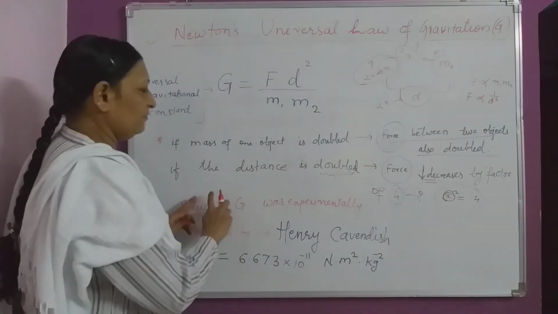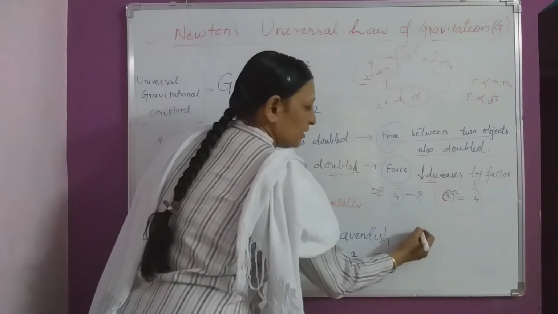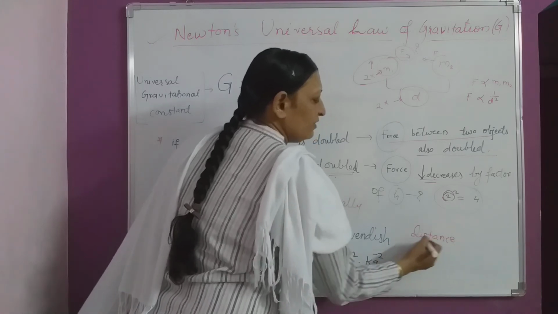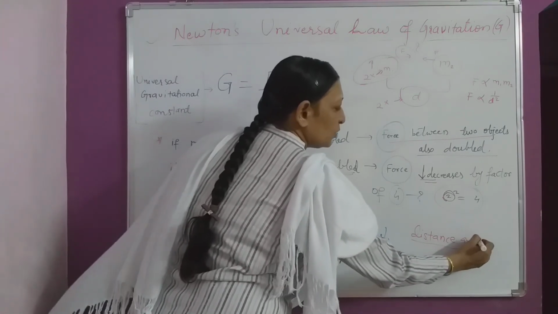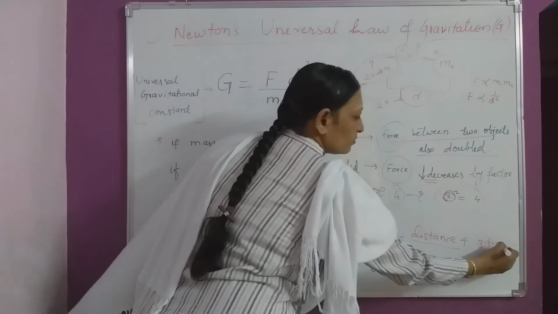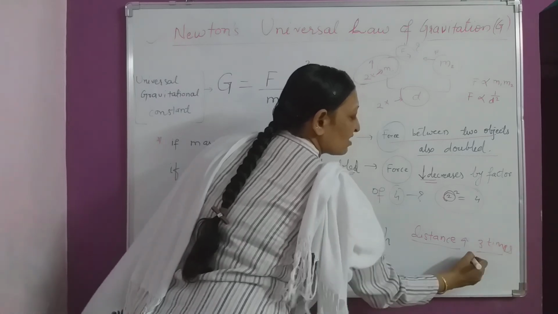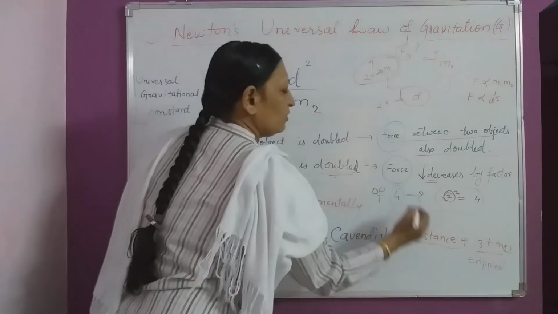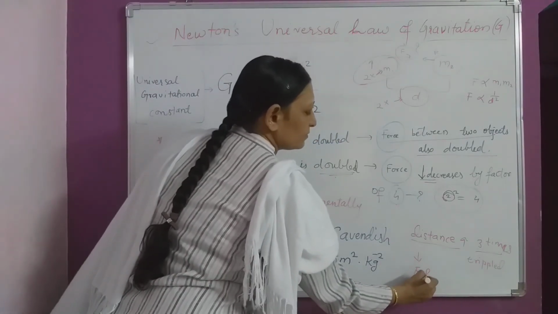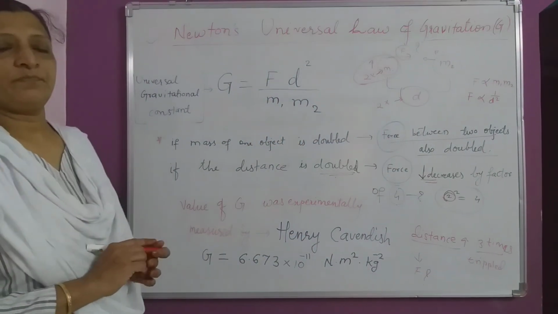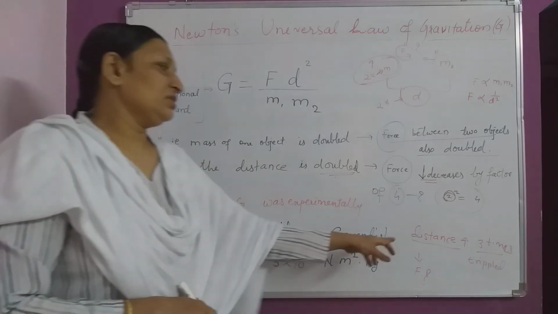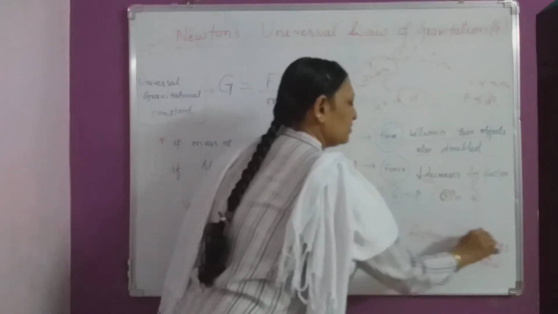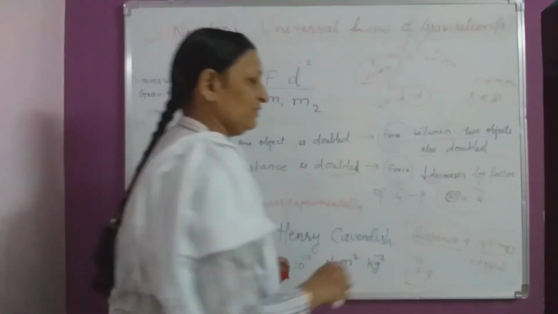If we take the distance and increase this distance 3 times, means tripled, then what will happen to the force? Just find out the answer to this question. We will discuss it in the next section of our science.